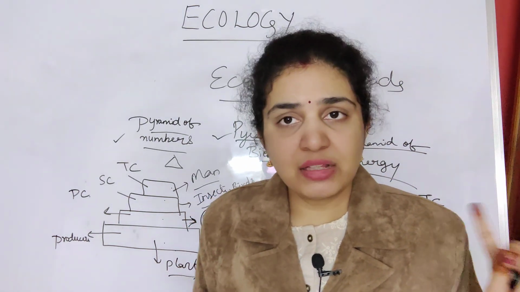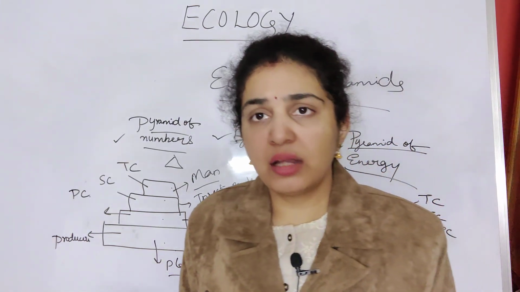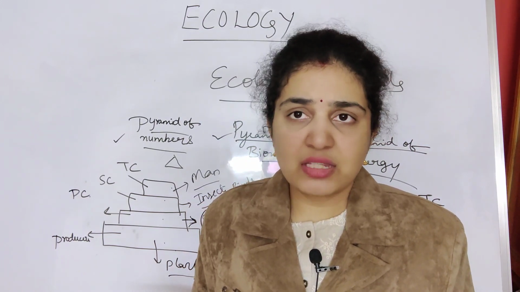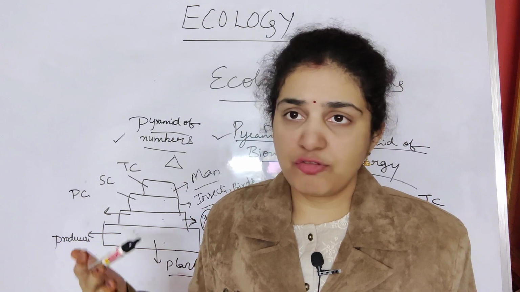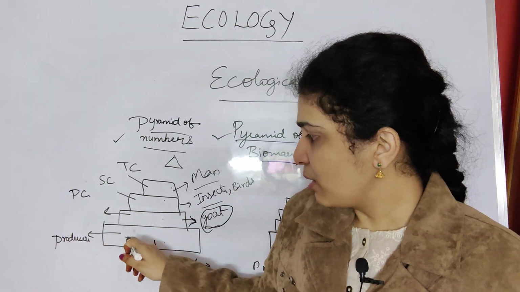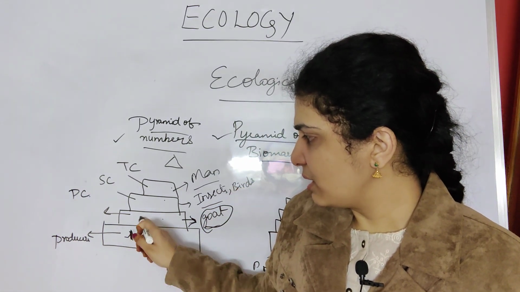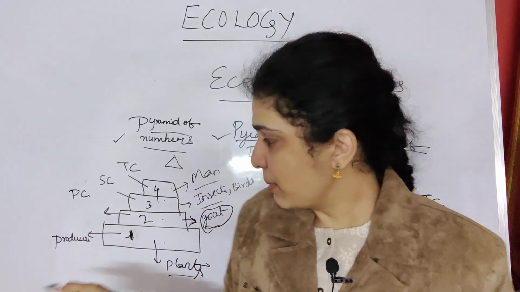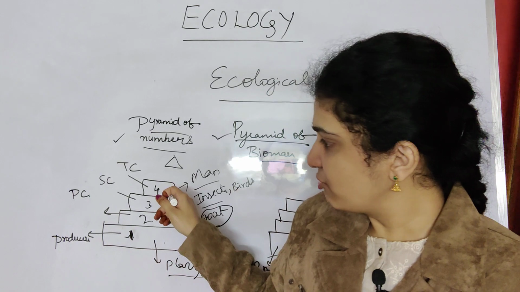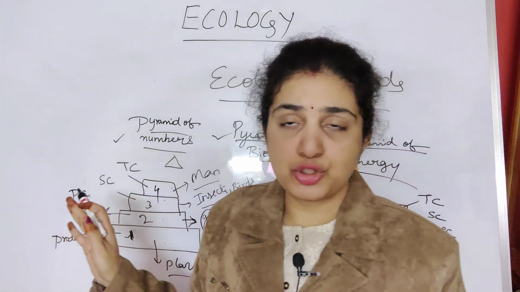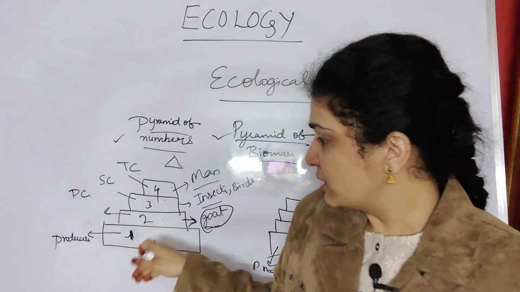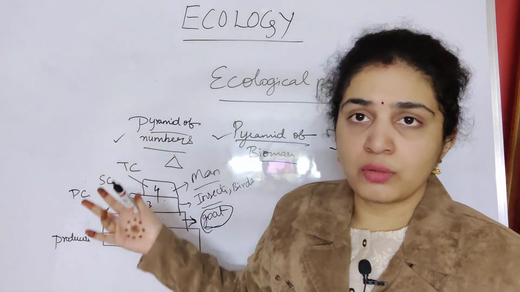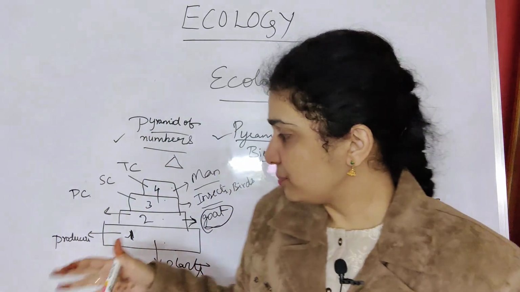When we started with the 10% law, I told you that about 10% of energy is transferred, and we discussed primary producers, the first trophic level. And remember, this is always the first trophic level, this is the second, third, and fourth. I want you to remember it like this. Some may think that the first trophic level is tertiary consumers. No, the first trophic level is producers, then 1, 2, 3, 4. It will vary like that.